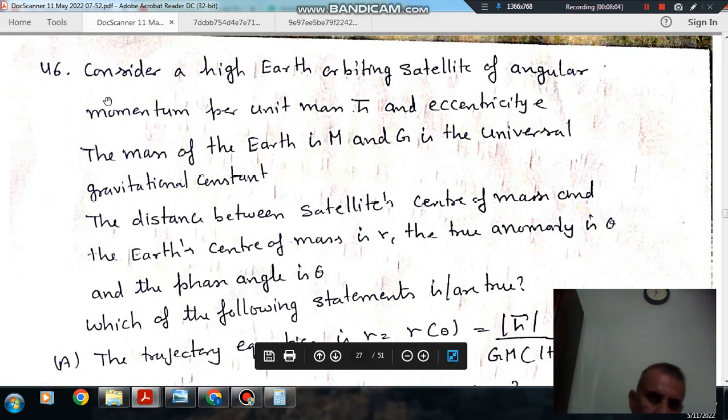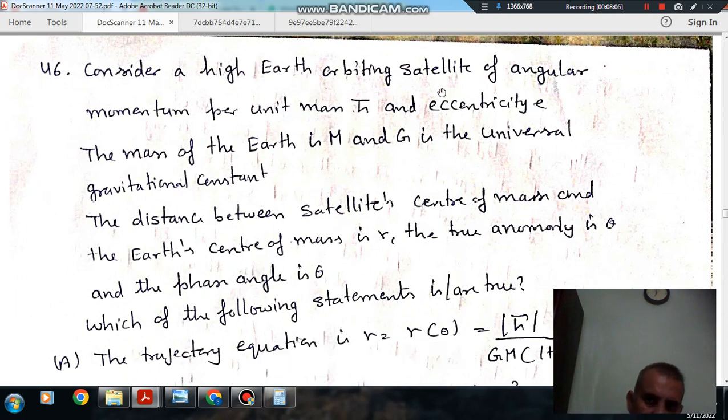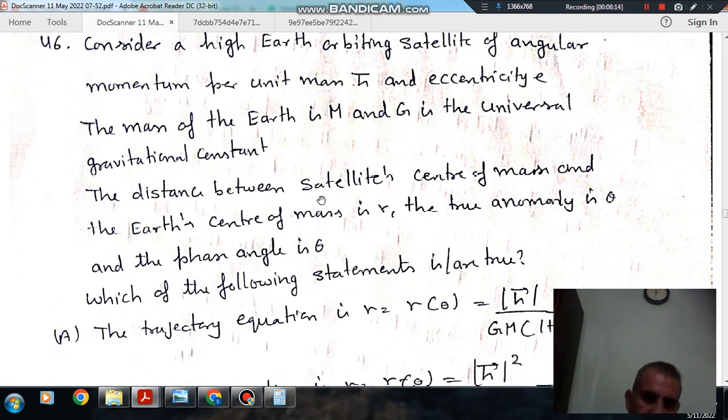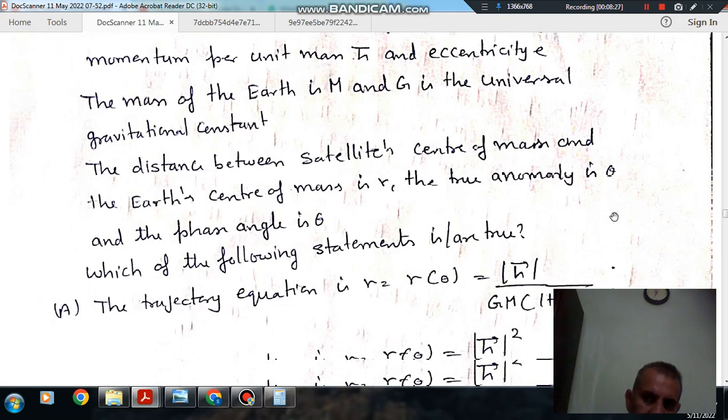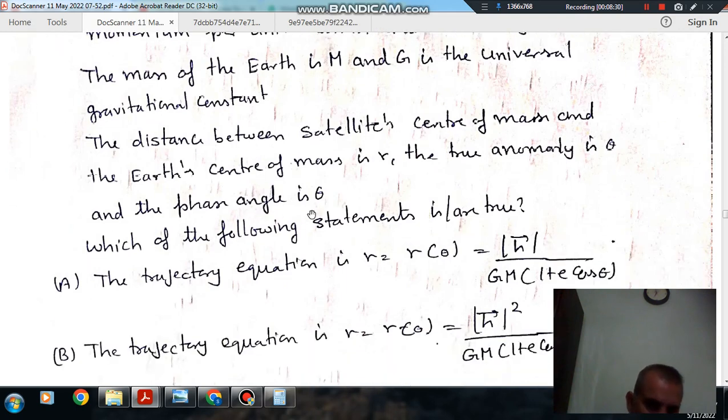Next, consider a high Earth orbiting satellite of angular momentum per unit mass h and eccentricity e. Mass of the Earth is M and G is the universal gravitational constant. The distance between the satellite's center of mass and Earth's center of mass is r. The true anomaly is theta.